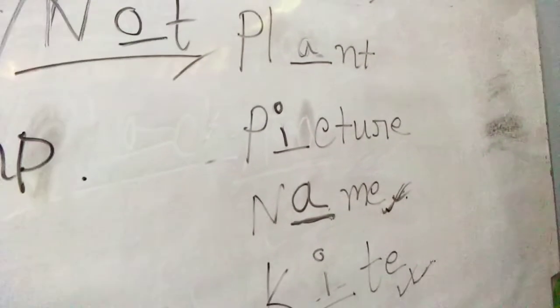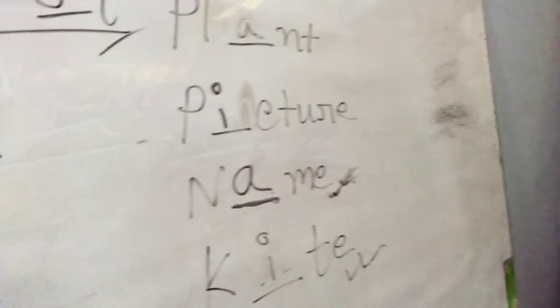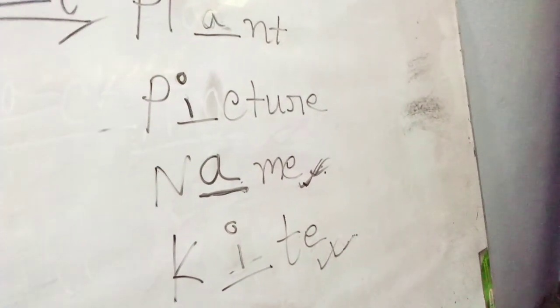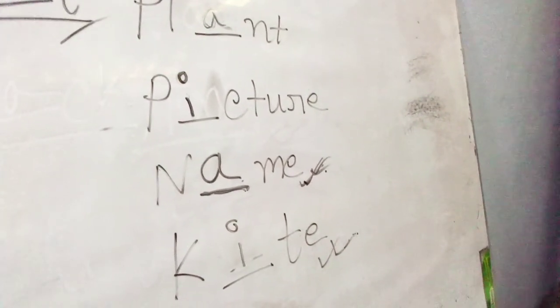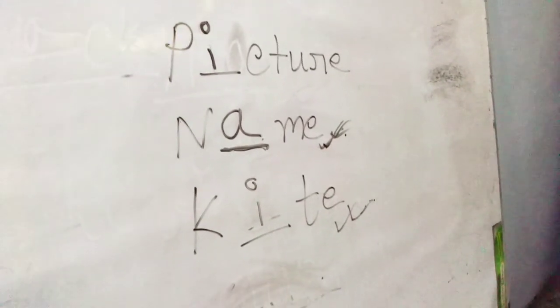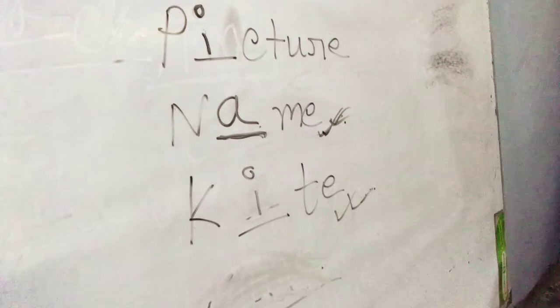Then P-C-T-U-R-E, if I put any vowel except I, it doesn't make any sense. So that's why if I put I, then it becomes picture. Picture means scenery. Okay, so it's also a meaningful word. Then coming to the next, it's N dash M-E. If I put here A, it becomes name. Name, see, we all have a specific name. Name means the thing that we are being addressed with. Okay, we are being called with.